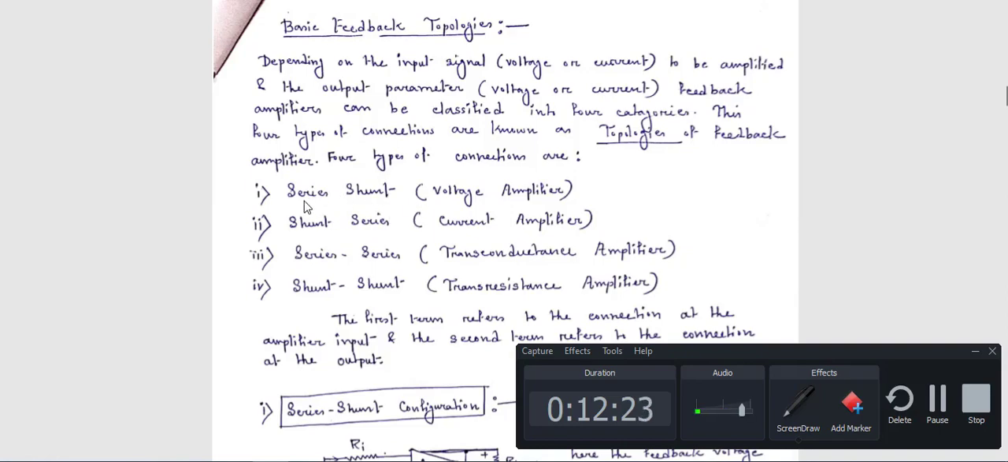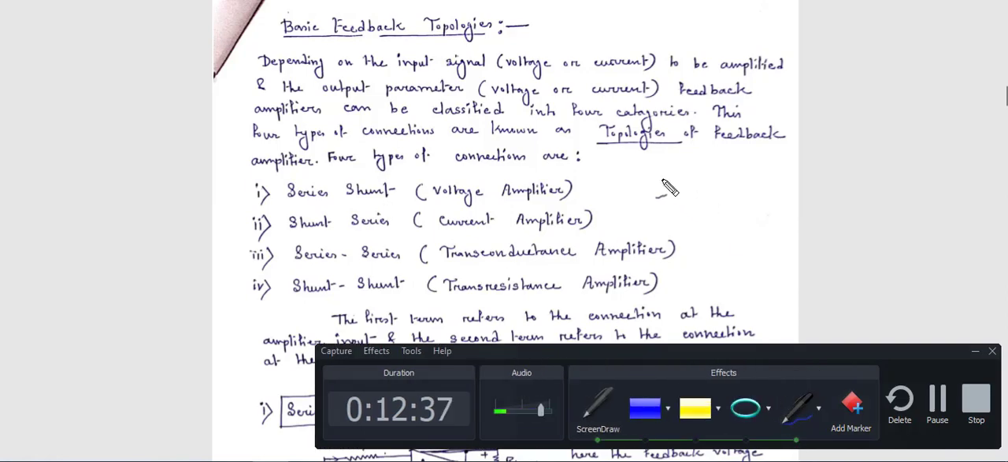Okay, see here series-shunt. That means the output connection is series and the input is shunt. For any circuit we have 2 common parts: one is input and the other is output. Always we say input, after that output. Don't we say output after input? No. First we say input, after that we say output.